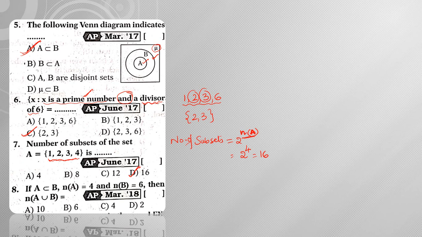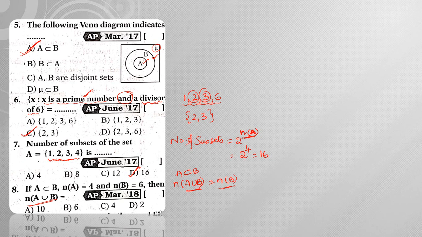Next, if A is a subset of B, n of A is equal to 4 and n of B is equal to 6, then n of A union B. So already we have discussed. If A is a subset of B, then A is the smaller set and B is the bigger set. So when you take the union, it will be equal to the number of elements in the bigger set.